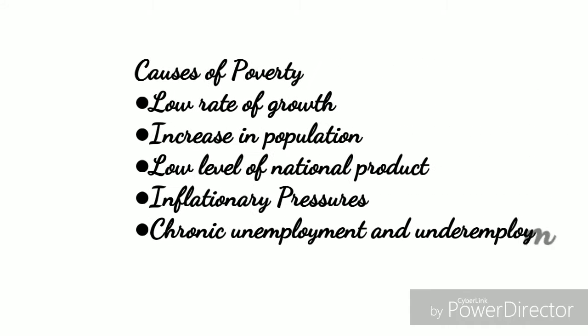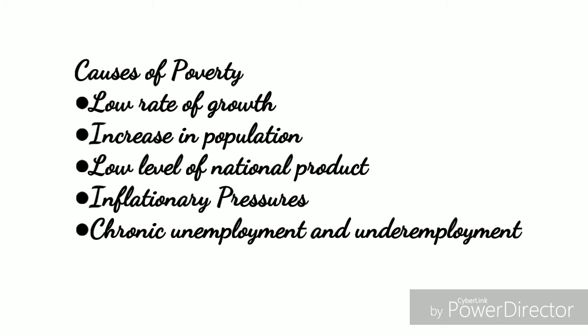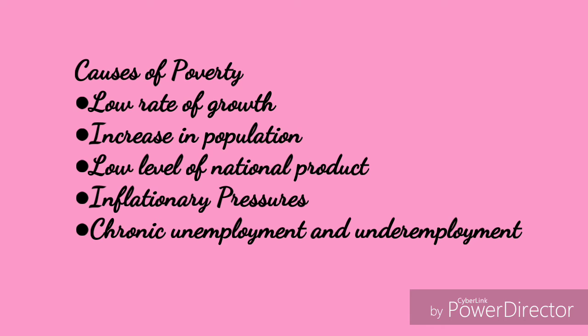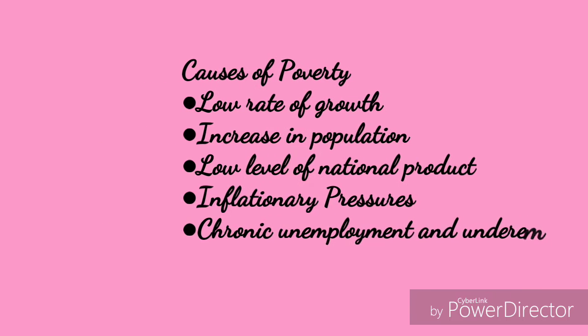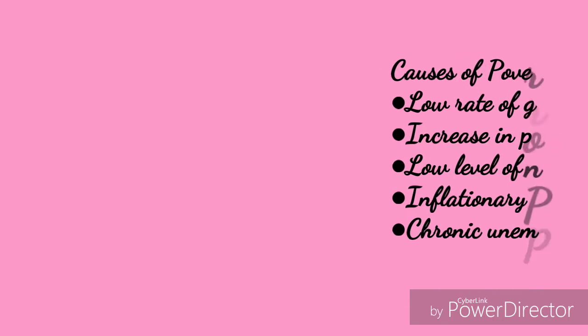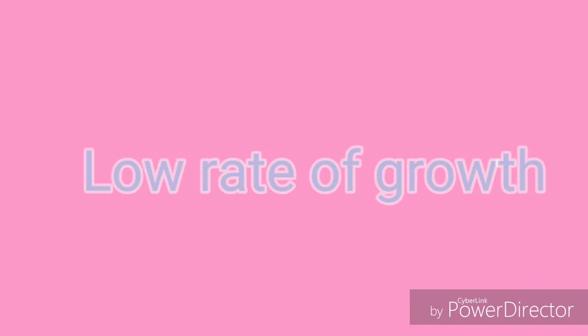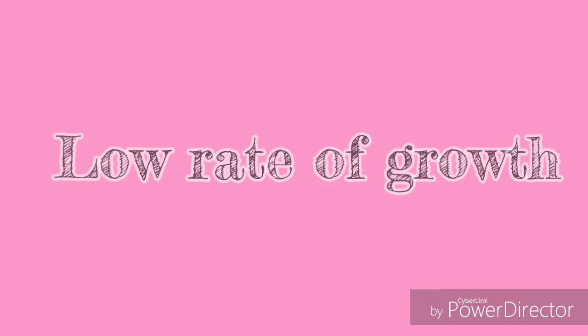The different causes of poverty are low rate of growth, increase in population, low level of national product, inflationary pressures, chronic unemployment and underemployment. Low rate of growth implies that the rate of growth of the economy has been quite low during the 5-year plans in India. During the period of planning, the growth rate of GDP has been nearly 4%. So low growth rate of per capita income has tended to sustain poverty.